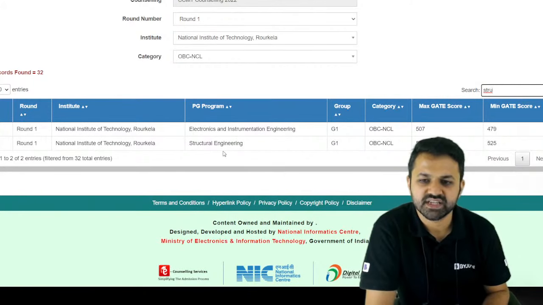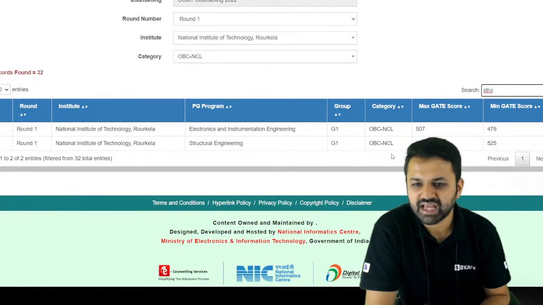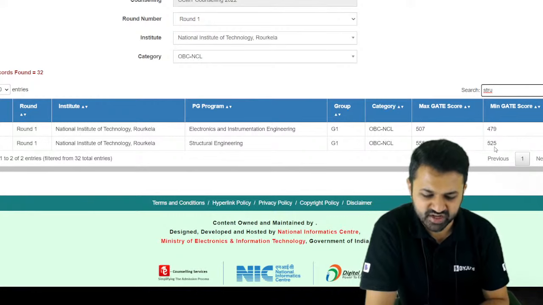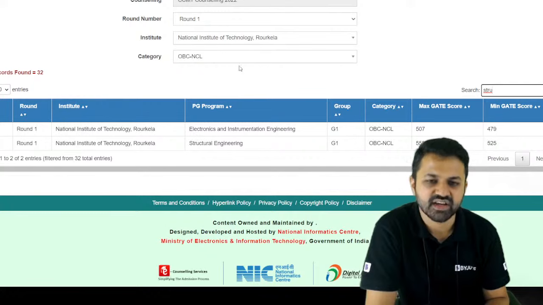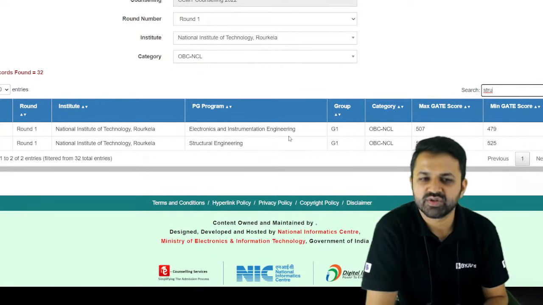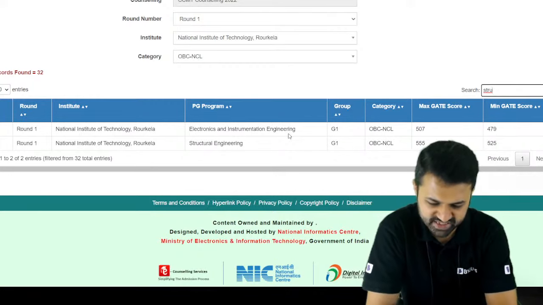In structural engineering, in NIT round 1 itself, last year's cutoff was 555 and the minimum was 525. So I think in the second round there is a chance of getting structural engineering in NIT Rourkela. Likewise, you can check in which NIT you will easily get in the first round, and according to that you can give your preference.